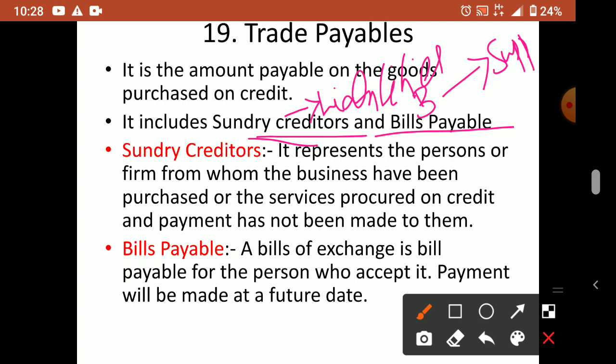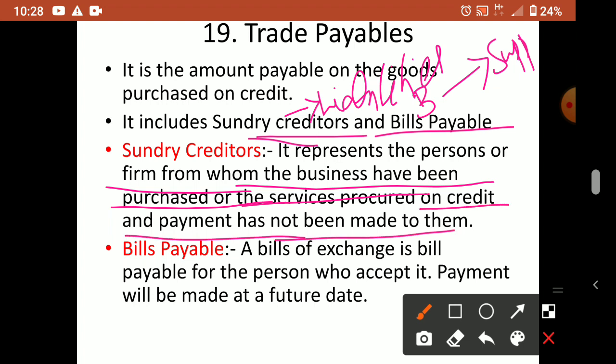Okay, so sundry creditors represent the persons or firms from whom the business has purchased, or from whom service was procured on credit, and payment has not been made to them. So the business has procured or got some service, enjoyed some service or purchased something from somebody, but we have not yet paid the money back to them, that is sundry creditors.